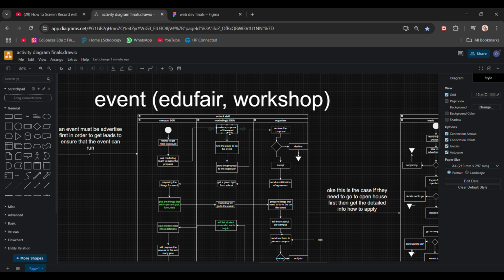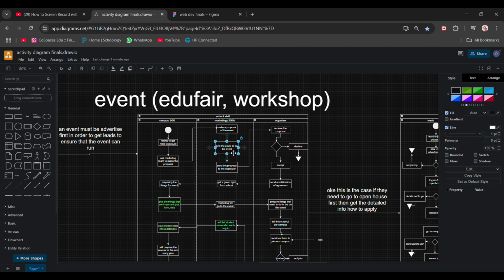In this case, making the proposal is for the edu fair. Basically, it is an outer event.